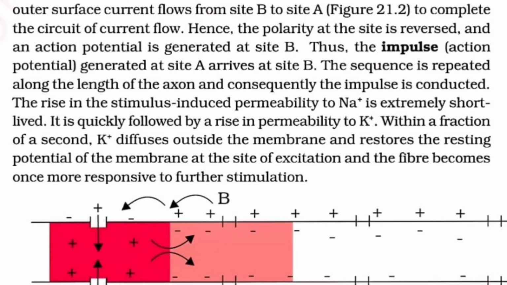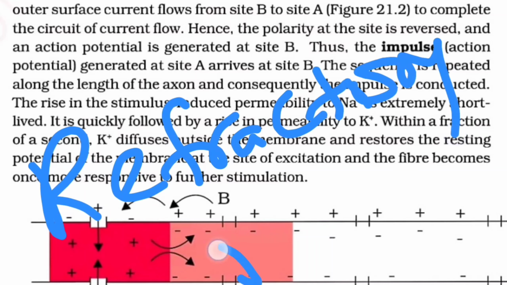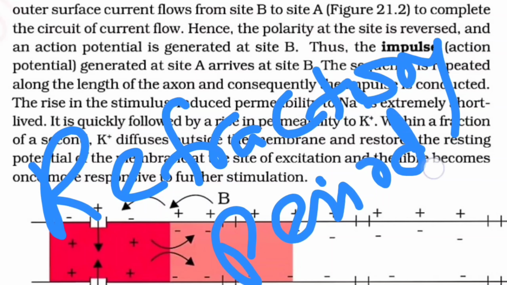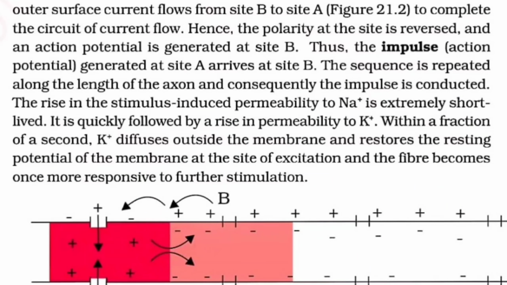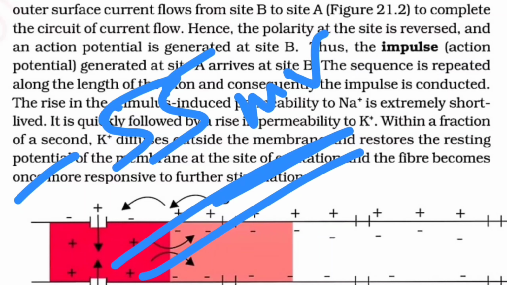Okay, and the fiber becomes once more responsive to further stimulation, and the period at which the fiber is not responsive is called the refractory period. Do remember that the resting membrane potential is minus 70, whereas the threshold potential is minus 55 millivolt. Correct? Threshold is the place at which the all or none law is followed.